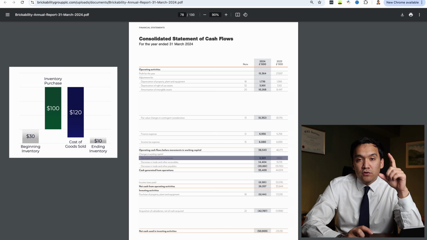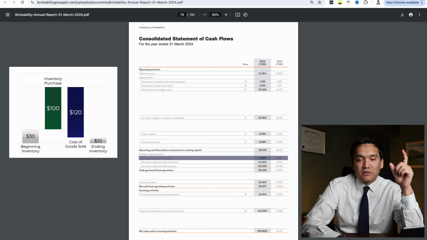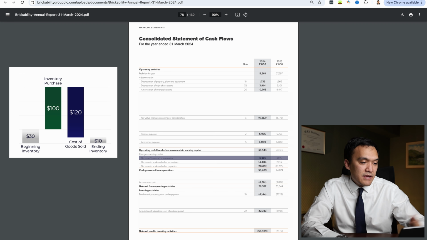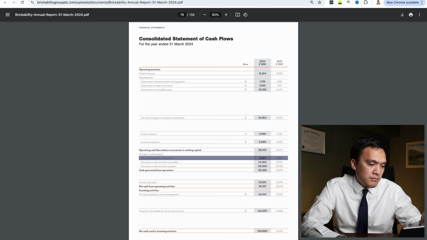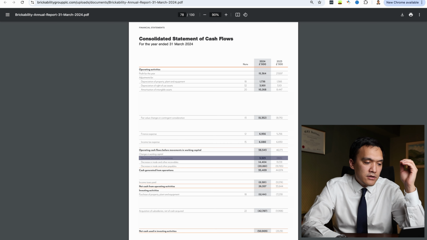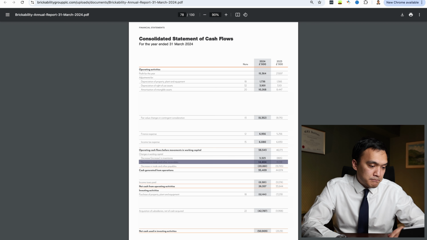So you can see in the income statement, we assumed $120 outflow for the inventories, but we actually spent $100. So we overstated by $20, and we need to add back these $20 in our cash flow statement. And this is what we did here by adding back 3.3 million. We overstated the amount of cost of goods sold in the profit and loss statement by 3.3 million and make an adjustment here. Then we have decrease in trade and other receivables of 14.4 million.